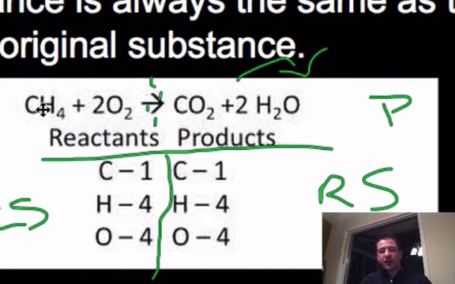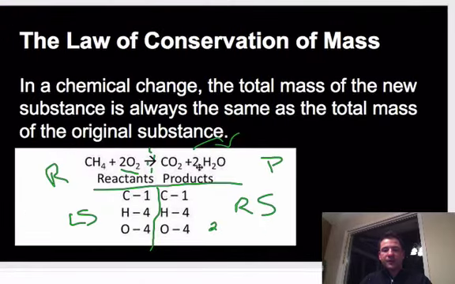And basically I say, okay, well, I have carbon, I have 1 carbon. How many hydrogens? Well, there's a 4 down there, so I have 4 hydrogens. How many oxygens? Well, 2 times 2 is going to equal 4. And then here, how many carbons? Well, I have 1. I have 2 oxygens, so we would just take that first. Now I have 2 times 2 hydrogens, which is going to equal 4, so that's good. But then I also have 2 times 1 oxygen. So that equals 2 plus 2, and then that equals 4.